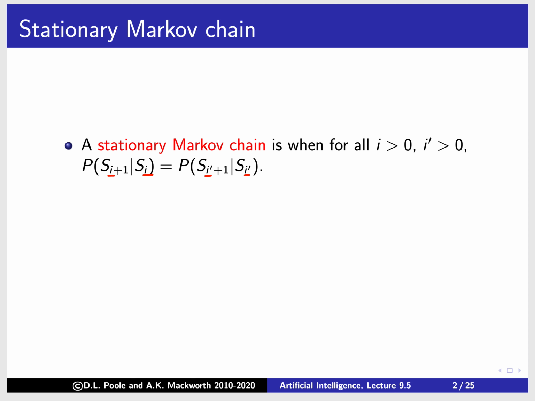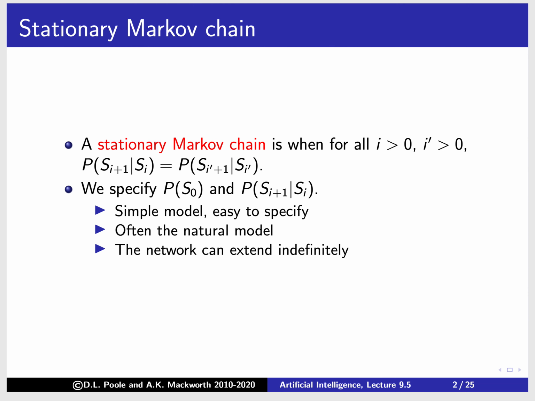Okay, so we're going to assume that for this one, the Markov chain is stationary. This is a very common assumption we'll make. So now what we need to do is specify two things. We need to specify the initial state, the probability of S0, and this one conditional probability table of how Si plus 1 depends on Si. So this is a simple model. It's easy to specify, and it's a natural model.